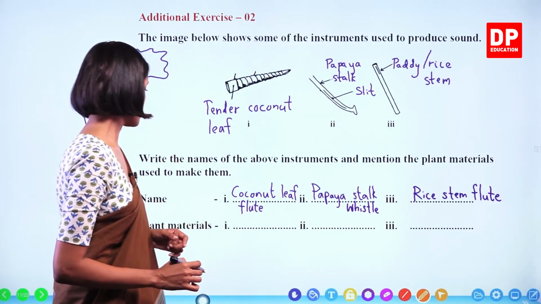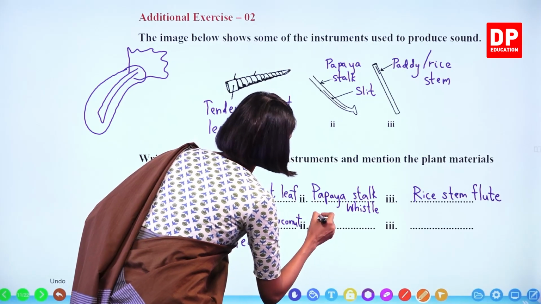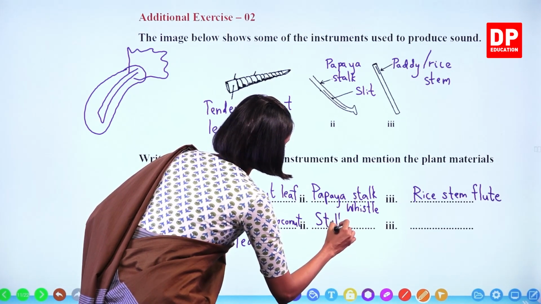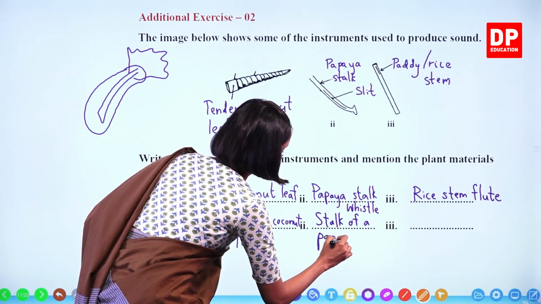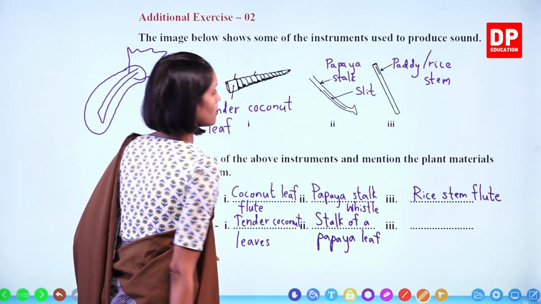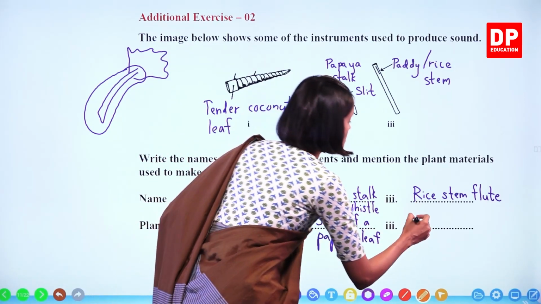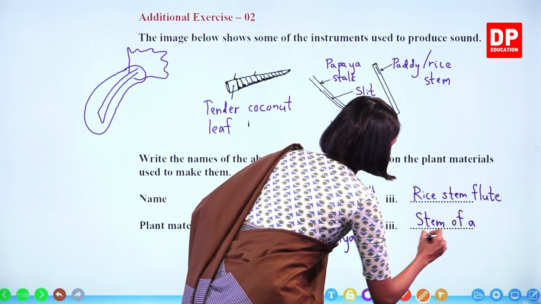Okay. Plant materials. Here tender coconut leaves. This one, stalk of a papaya leaf. Okay, this one, using the stem of a paddy plant.